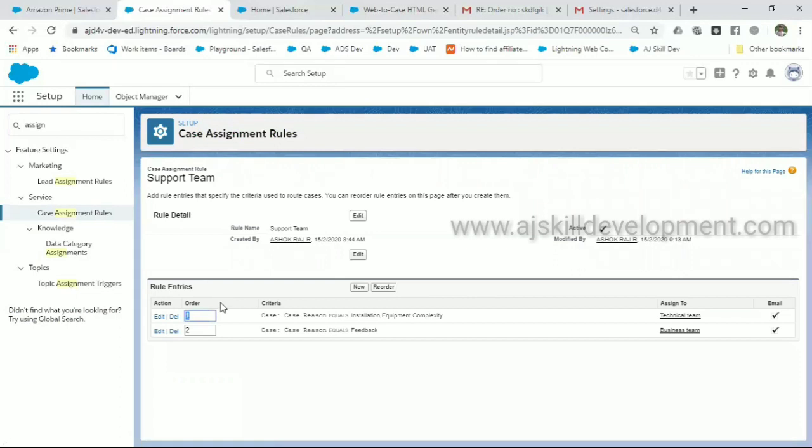Here you have an order. Whenever you receive a case, if you have multiple criteria, which criteria should be followed and which should execute first. Here you can mention that in order 1, 2, or you can mention 2, 3. So based on the order, it will get assigned and executed.